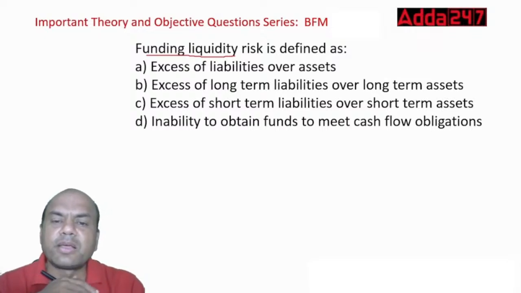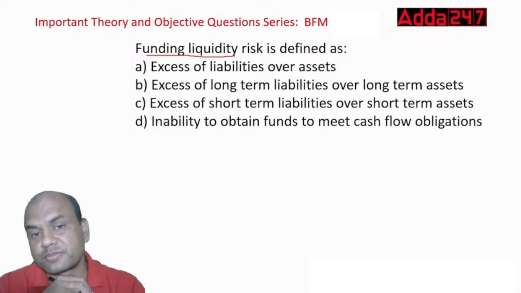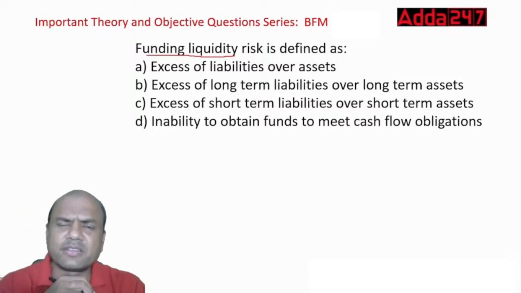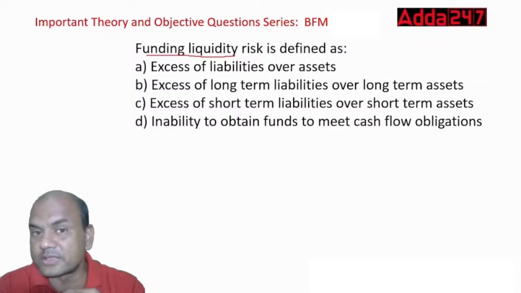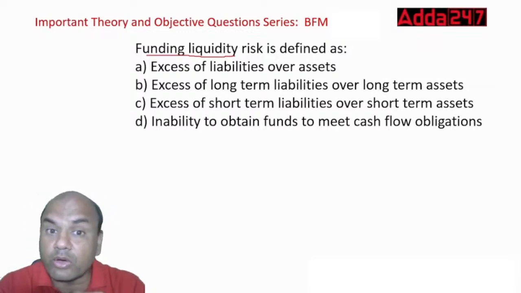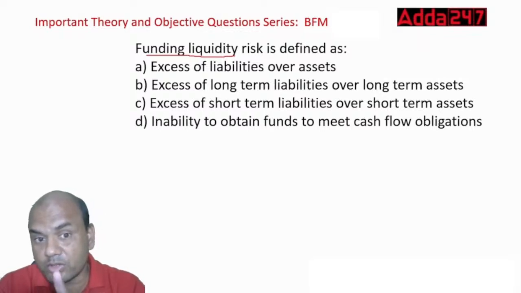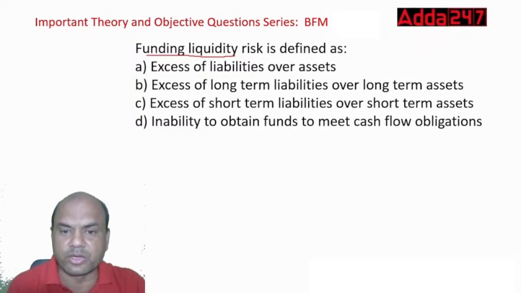Excess of long-term liabilities over long-term assets. Is this a liquidity risk? Excess of liabilities means more deposits, less loans. Obviously, that can be the answer. Similarly, B can also be the answer. Look at this, all the answers seem to be right.